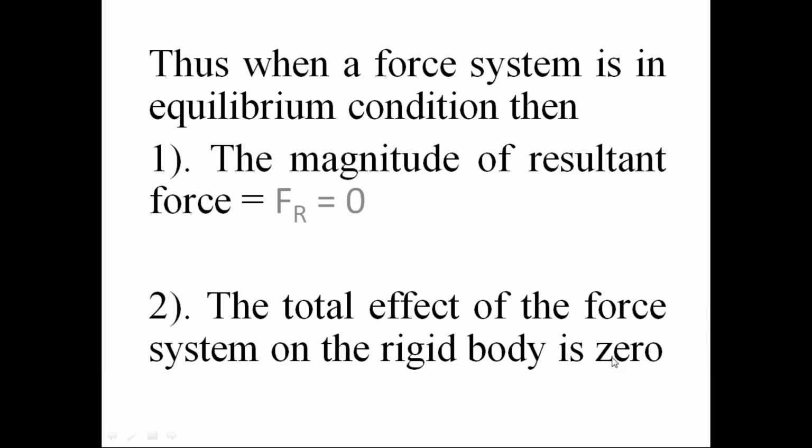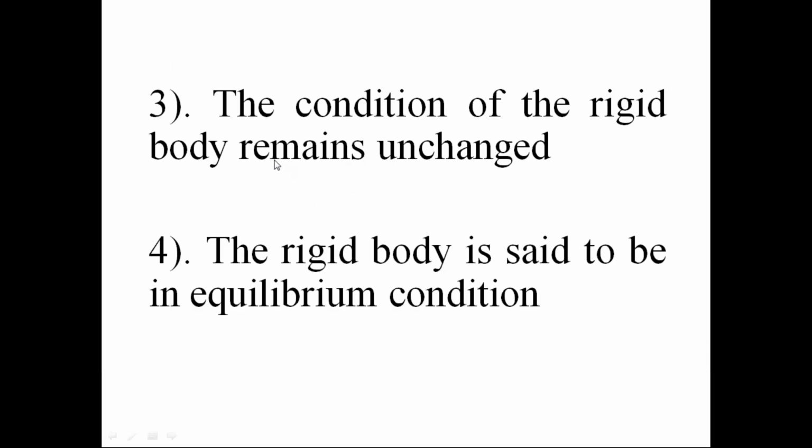From the law of physical independence of forces, since the resultant force has 0 magnitude, the effect of this resultant force on the rigid body is 0. Since the effect of the resultant force on the rigid body is 0, the effect of the force system on the rigid body is also 0. Since the effect of the force system on the rigid body is 0, the rigid body remains in the unchanged condition. Unchanged means the same condition because the effect is 0.